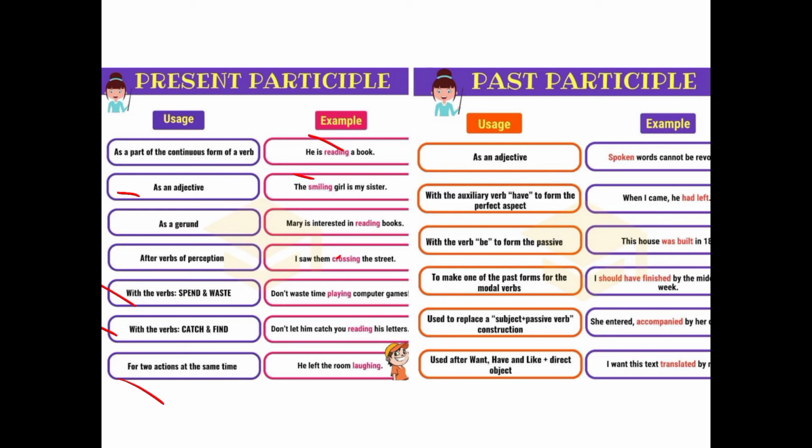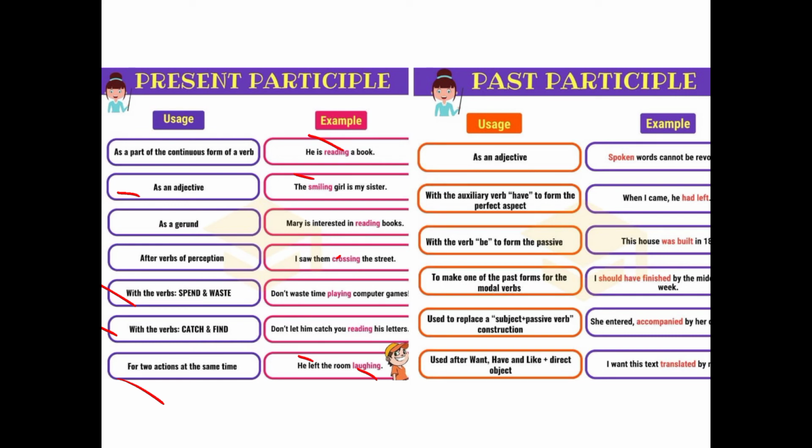And if you see any subject which does two actions at the same time, it is also used in such a case. He left the room laughing. He left the room and he is laughing also. This is done by the pronoun, that is he, in this case.